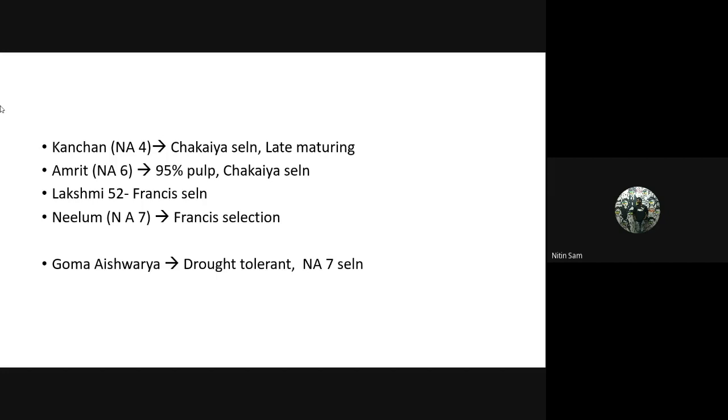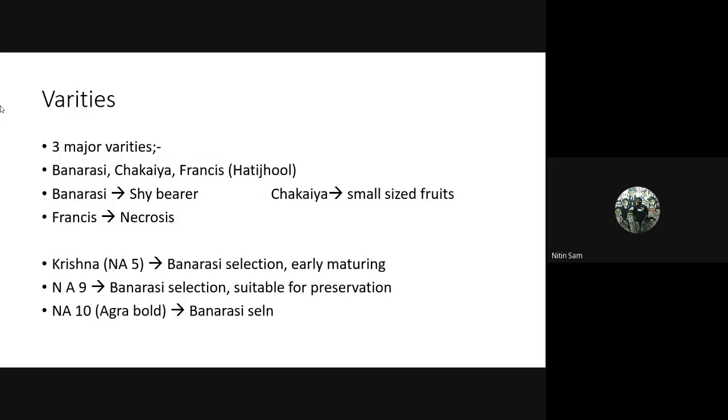Many people ask me, sir, a lot of confusion is there. Which is NA4, NA7, NA5? In several books they are given differently. So please note that this is the proper presentation. I have gone through all the books and searched even in NHB.